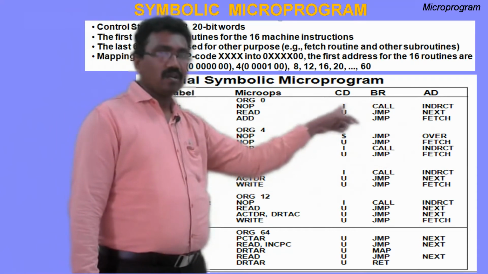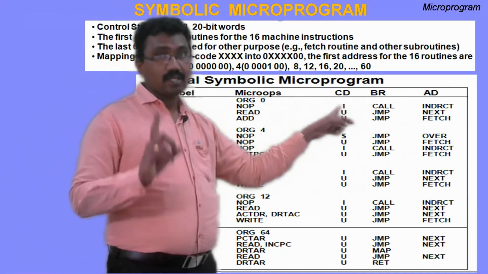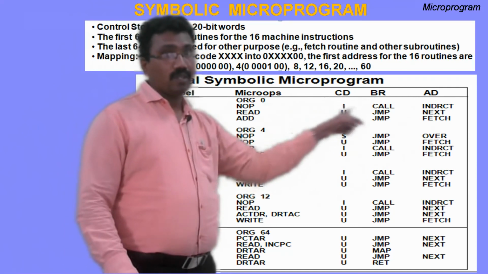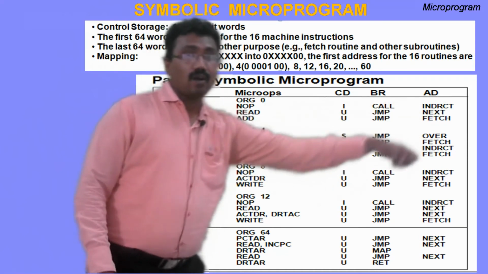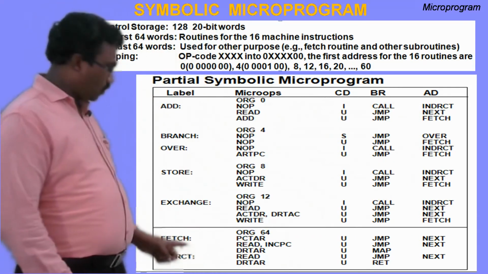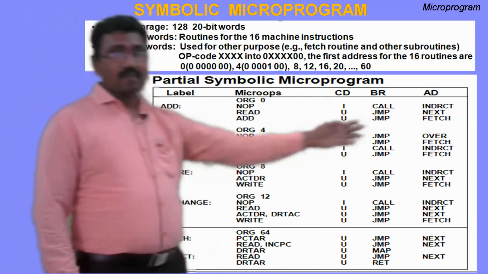If the condition is 1, that means the leftmost bit of the instruction code is equal to 1. If the condition is equal to 1, then only it will take the call. Call means call indirect, and that means here is nothing but a subroutine call.